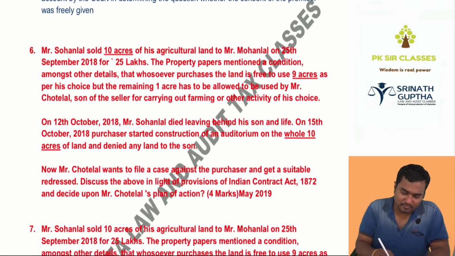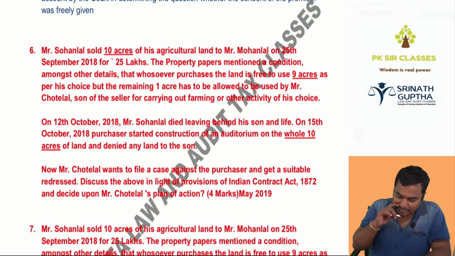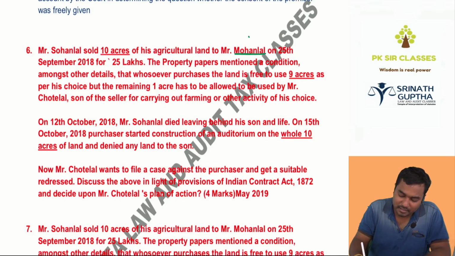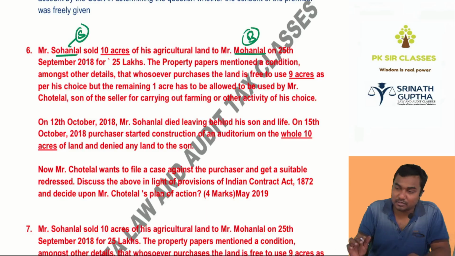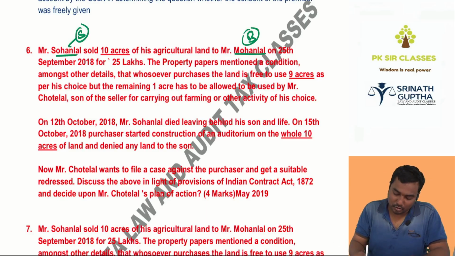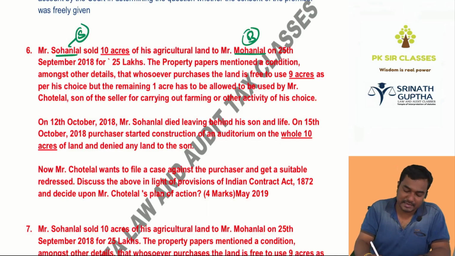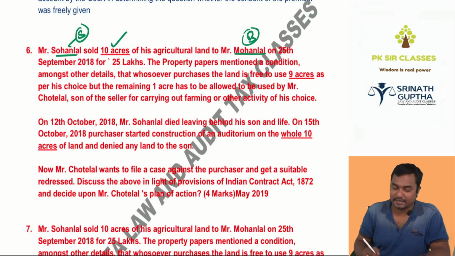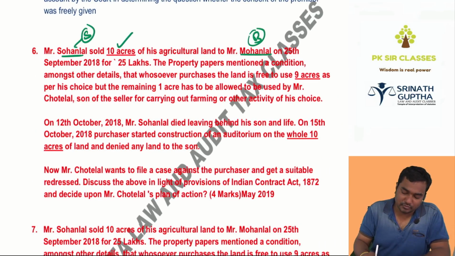Mr. Sohan Lal sold 10 acres of his agricultural land to Mohan Lal. Who is this? Buyer. Who is this? Seller. On 25th April 2018 for 25 lakhs. How many acres is he selling? 10 acres. For how many lakhs? 25 lakhs.